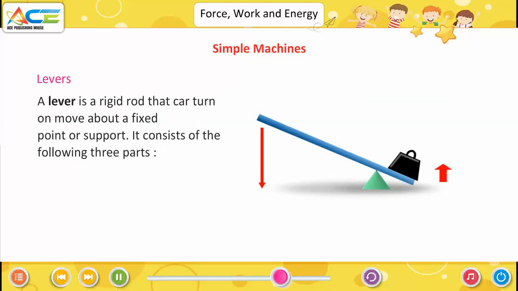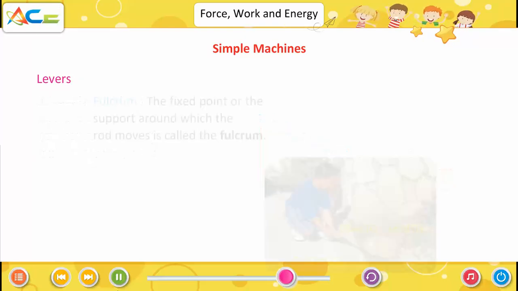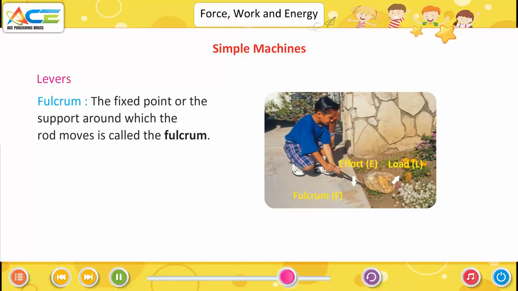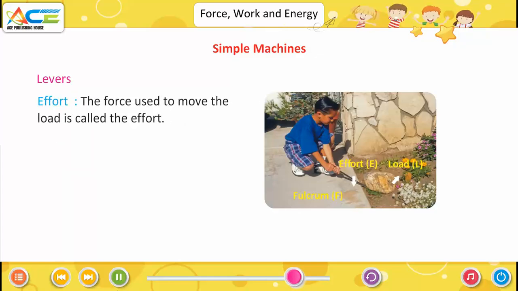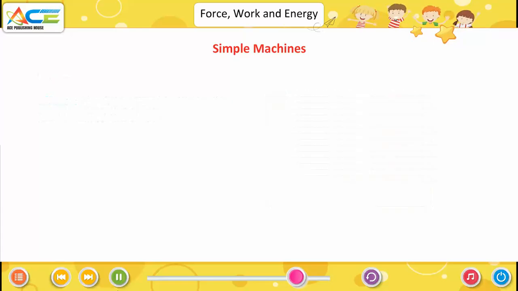Levers. A lever is a rigid rod that can turn or move about a fixed point or support. It consists of the following three parts. Fulcrum. The fixed point or the support around which the rod moves is called the fulcrum. Load. The object which we are trying to move or lift is called the load. Effort. The force used to move the load is called the effort.